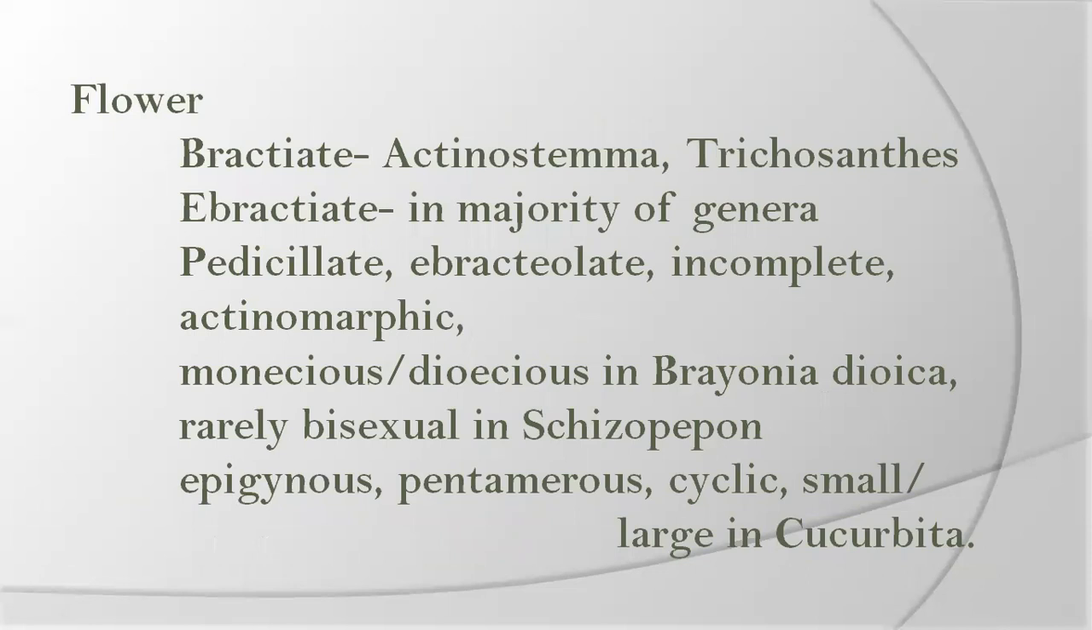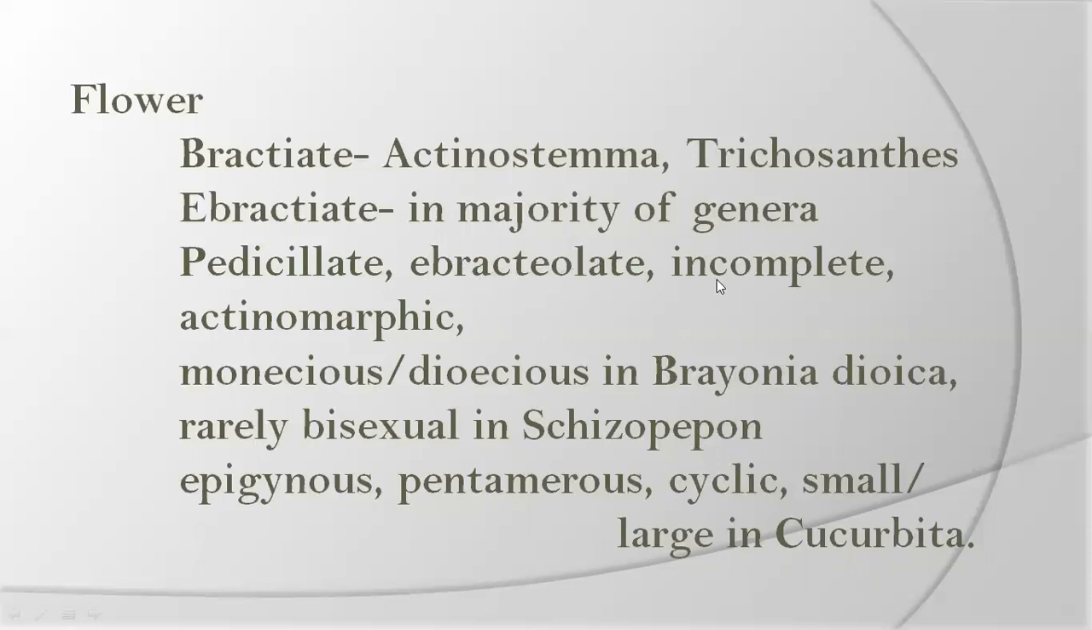Flower characters. Bracteate in Echinostema and Trichosanthes. Ebracteate in the majority of the genera. But in Trichosanthes and Actinostemma, a bract is present in the flower. And the remaining are all pedicellate, ebracteate, incomplete, actinomorphic flowers. Pedicellate means a stalk is present.